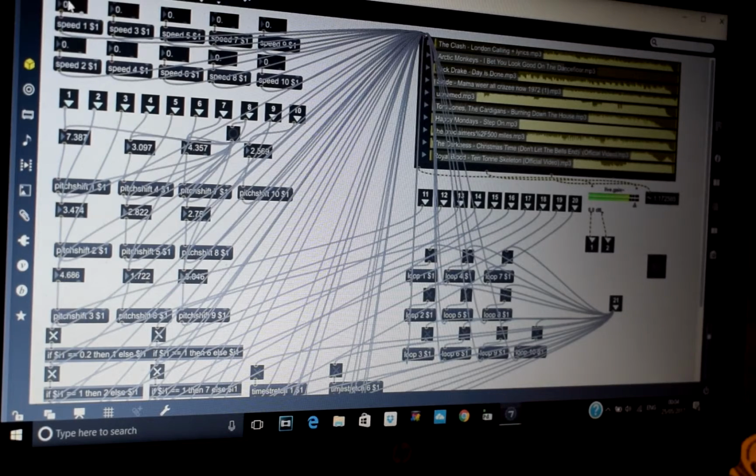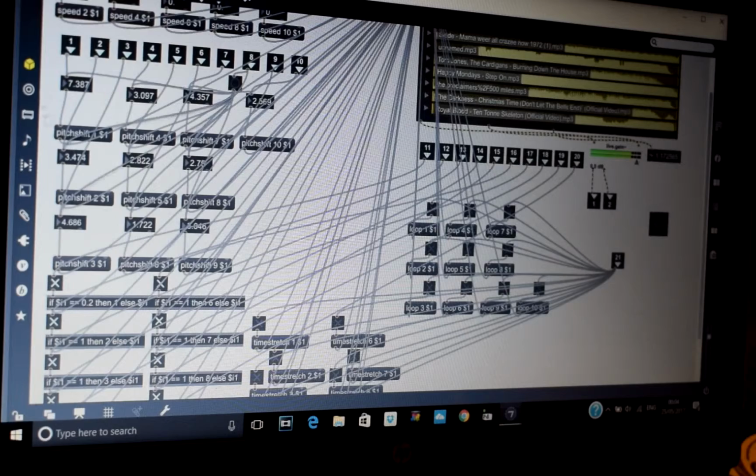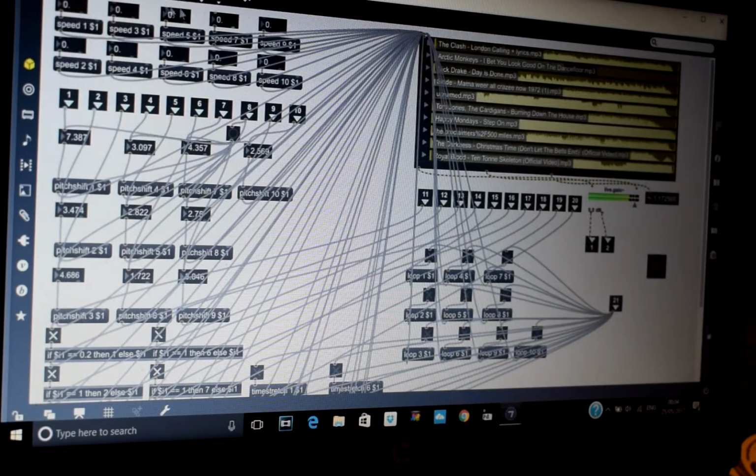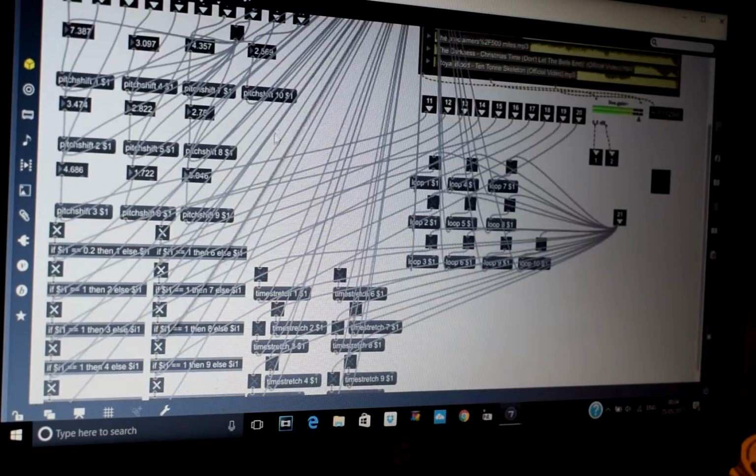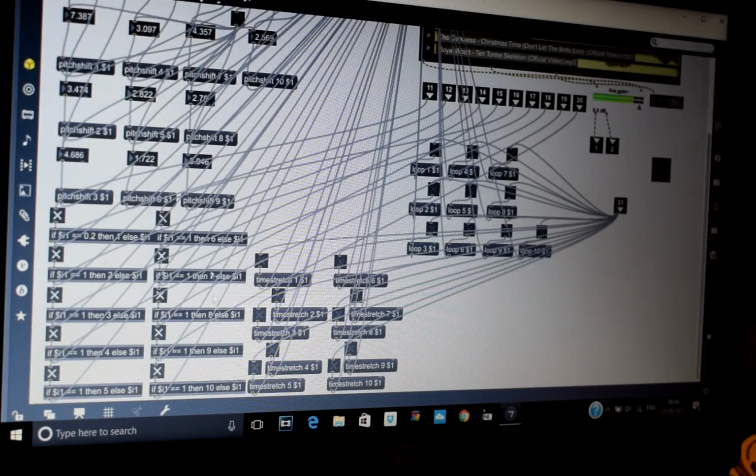And at the top here we've got scope for improvement with the speed, so I'd like to add in other statistics that would affect the speed as well as the pitch. Here we've got the pitch shifters, so we've got 10 tracks for each region of the UK, so obviously 10 pitch shifters. We've got 10 objects here to adjust the speed, and then we've got these objects here that play when it's in certain regions. This is just basically a hit play button. And these activate the time stretches, which is the pitch shifts.